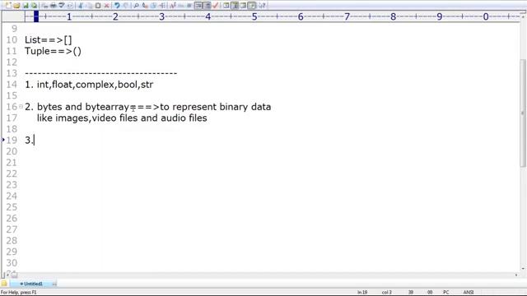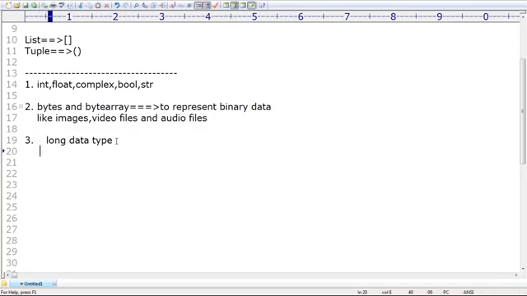Next, there is one small story about the long data type. How many people remember? Can anyone tell? The long data type is available only in Python 2, but not in Python 3.